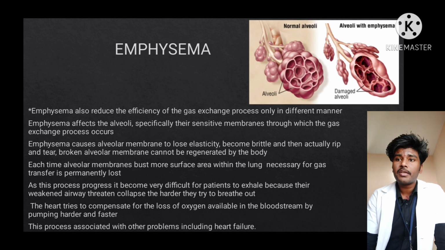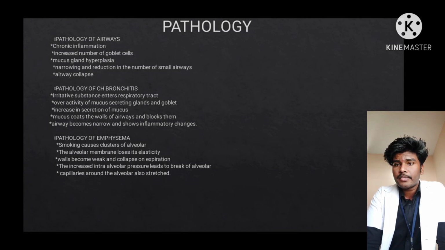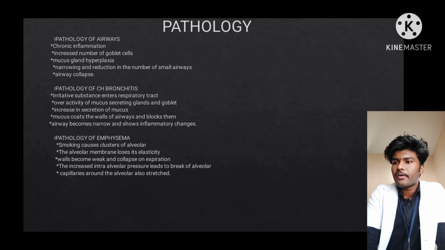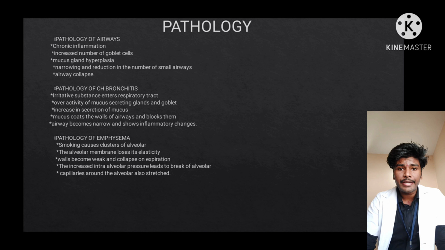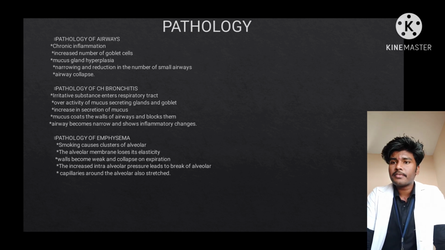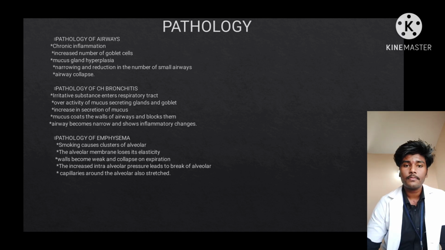Pathology. Pathology of airway: chronic inflammation, increased number of goblet cells, mucous gland hyperplasia, narrowing and reduction in the number of small airways, and airway collapse. Pathology of chronic bronchitis: irritative substances enter the respiratory tract, causing overactivity of mucus secretion glands and goblet cells, and an increase in secretion of mucus. Mucus coats the wall of airways and blocks them. The airway becomes narrow and shows inflammatory changes.